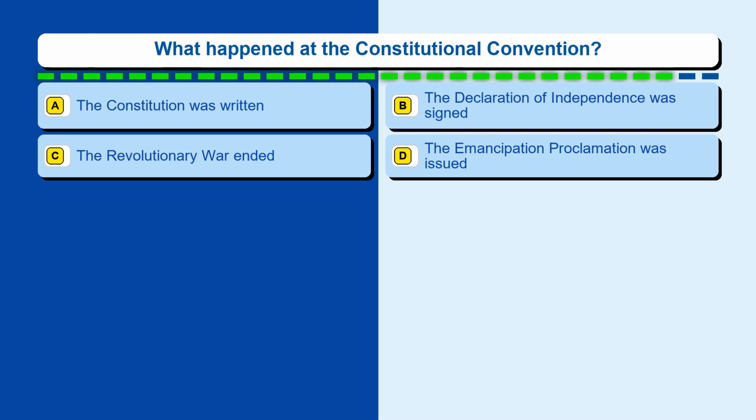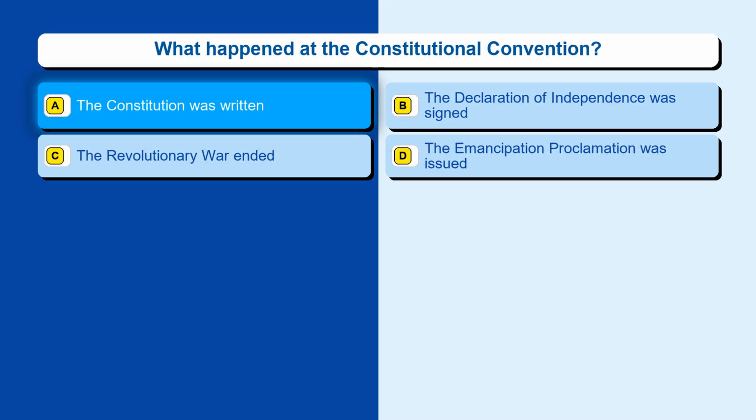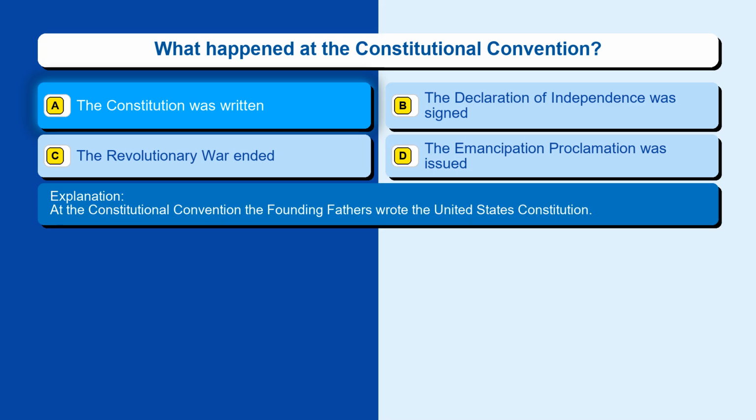Question 65. What happened at the Constitutional Convention? Option A, the Constitution was written. Option B, the Declaration of Independence was signed. Option C, the Revolutionary War ended. Option D, the Emancipation Proclamation was issued. The correct answer is option A, the Constitution was written. At the Constitutional Convention, the Founding Fathers wrote the United States Constitution.